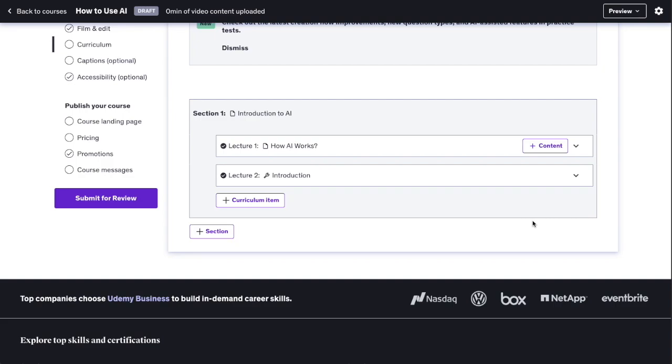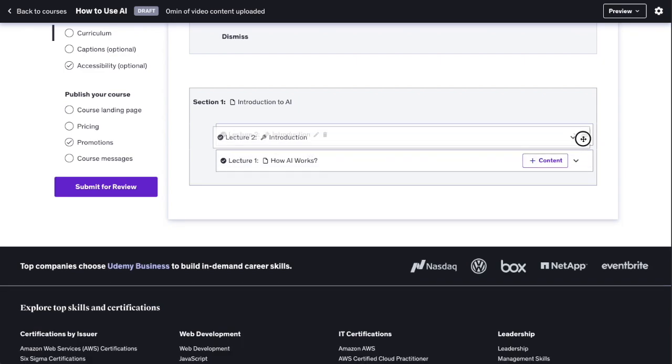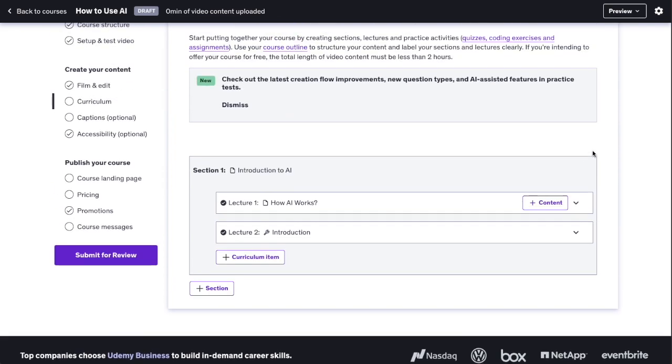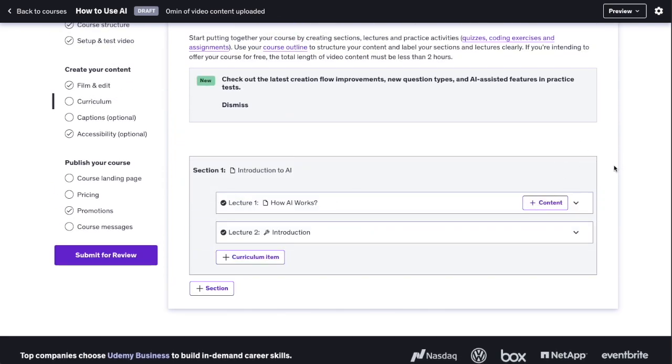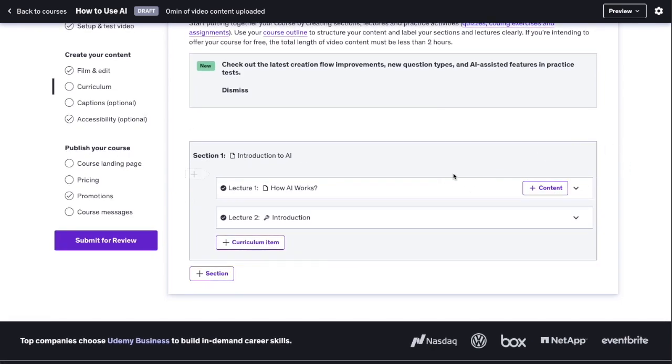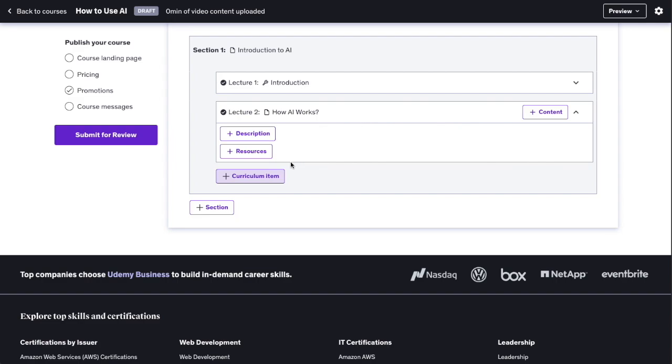And also something you can do here while you're creating your course content, if you notice that something is in the incorrect order, you can just drag and drop these elements around here, and you can do the same with the sections. So if you have multiple sections, you can rearrange these and also regroup it this way. So that's pretty handy. But now let me show you more content options here.